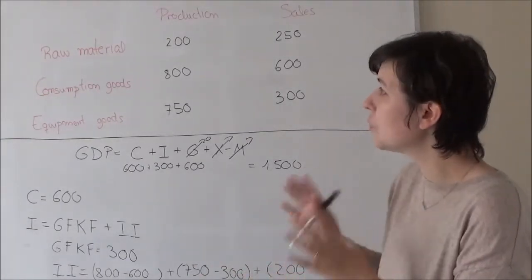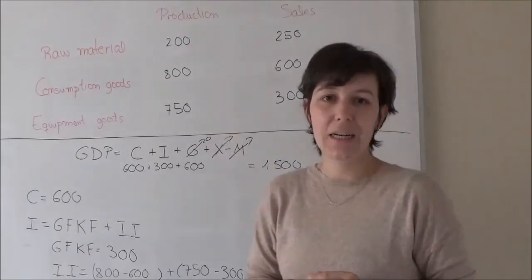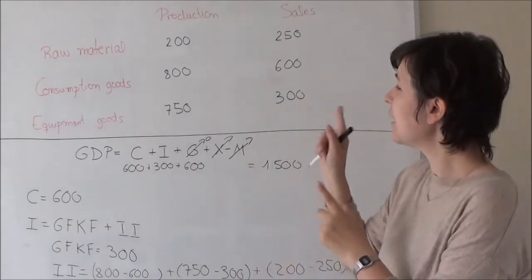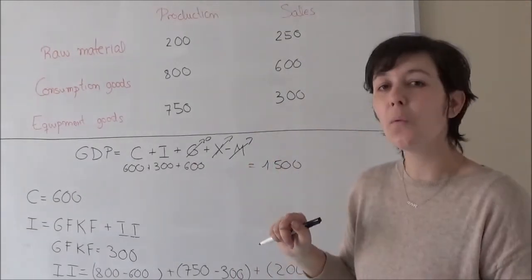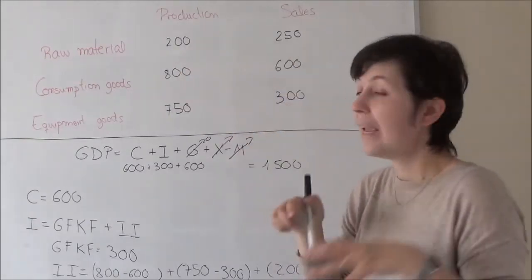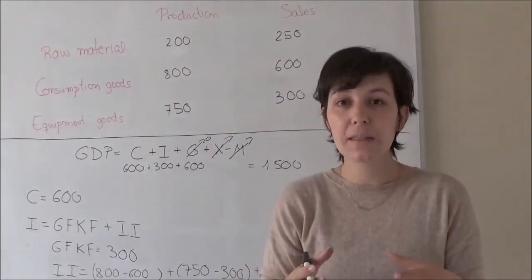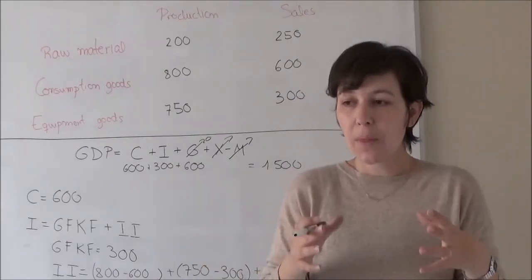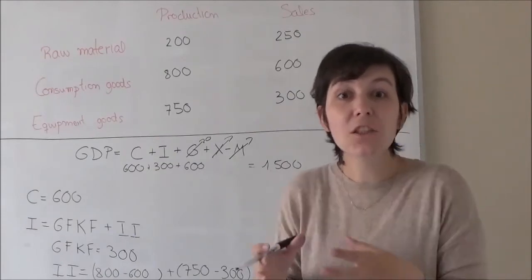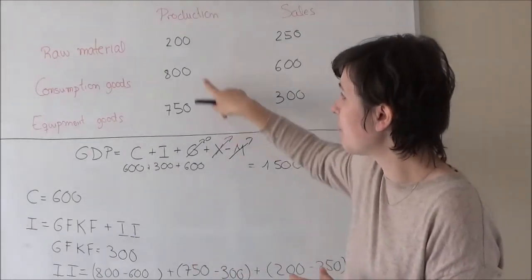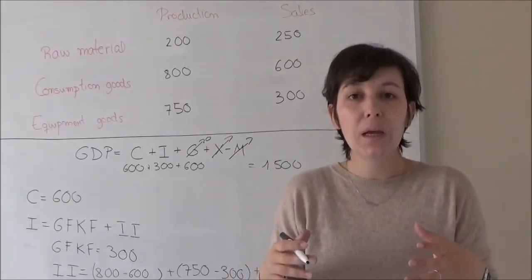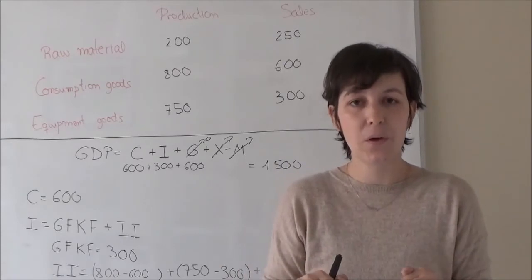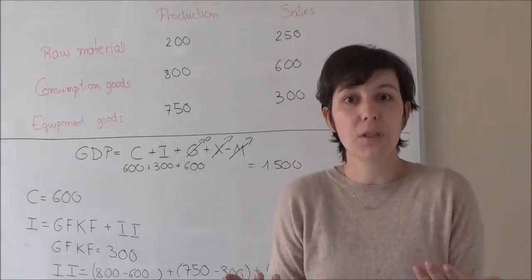And also we need to do the same thing with the raw material. Because imagine that this is positive. It's not the case, here it is going to be a negative value. But imagine for a while that this is higher than this. In that case, what we are observing is more raw material produced than the one used. So that part that is produced but is not in a final good is actual production. So we need to consider that as production of this year. Okay, so in that case it's going to be with a positive sign.